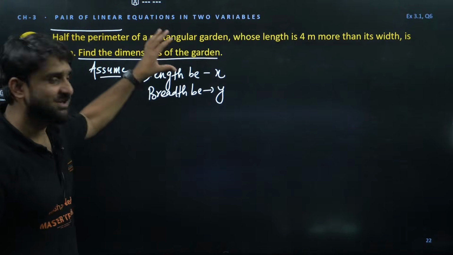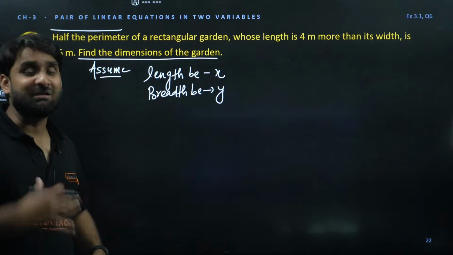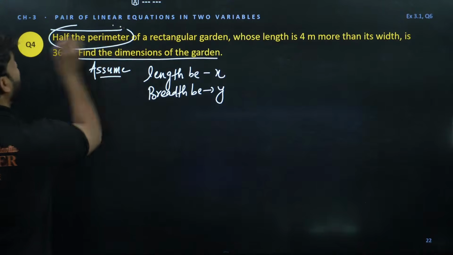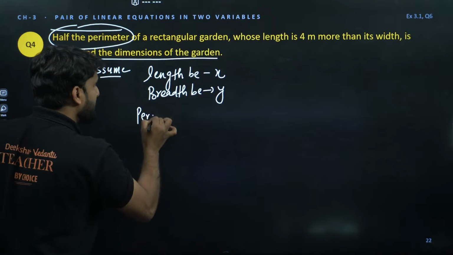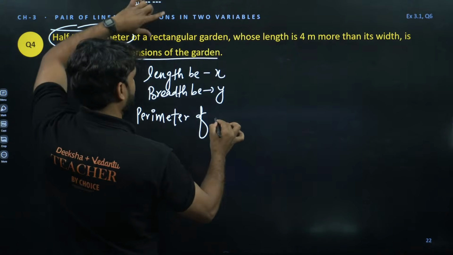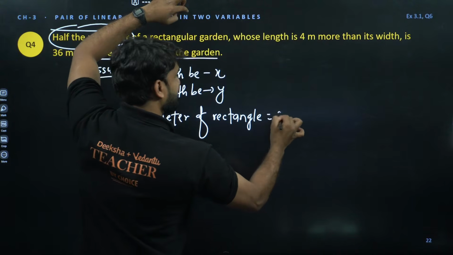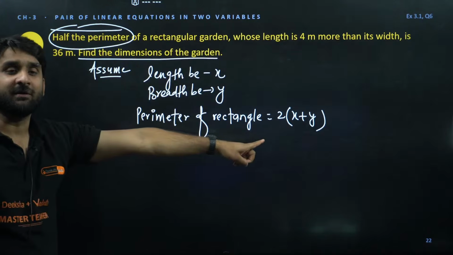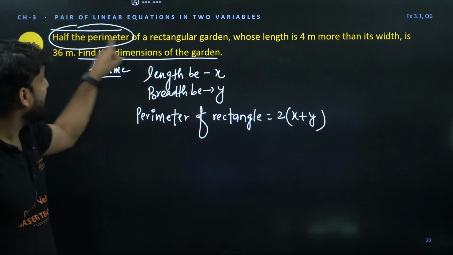This question is a little challenging to understand, the language is very confusing, but literally this question is very easy. Half the perimeter. Do you know the perimeter of a rectangle? What is the perimeter of a rectangle, everyone? This is equal to 2 into (length plus breadth). This is the formula for perimeter. But the question is half of the perimeter.